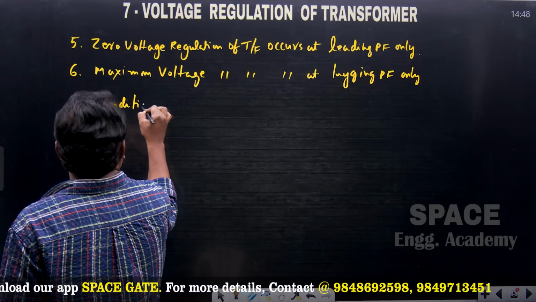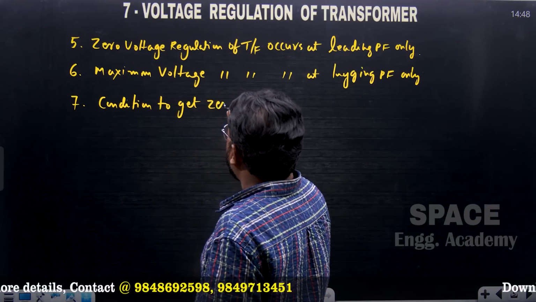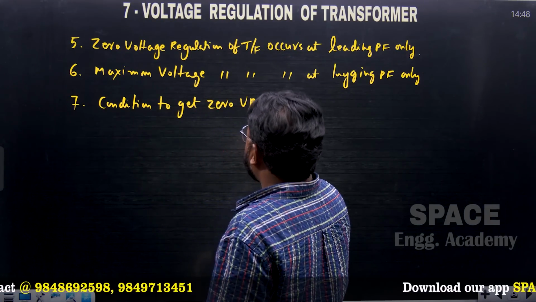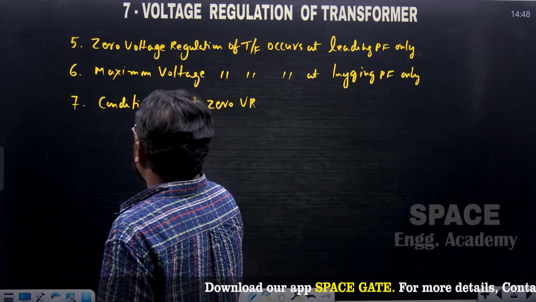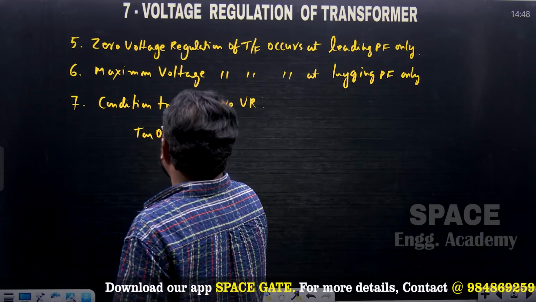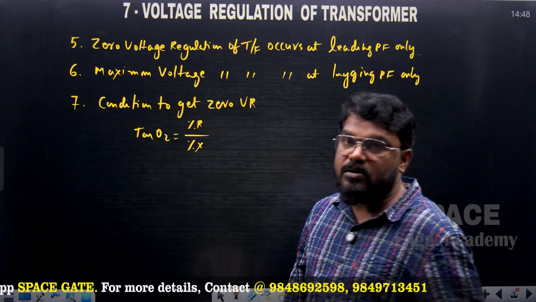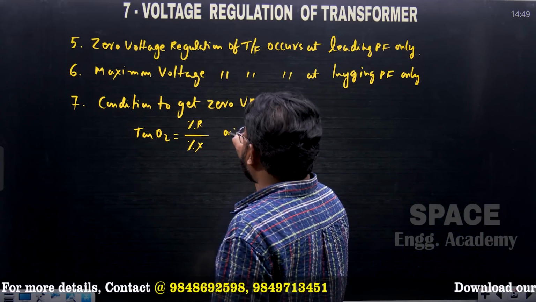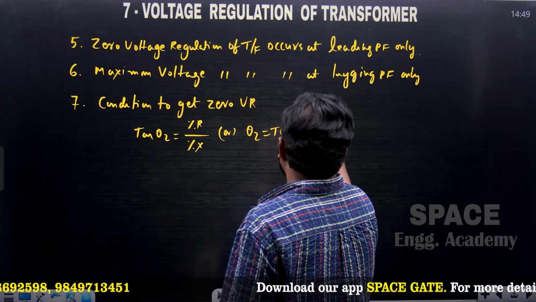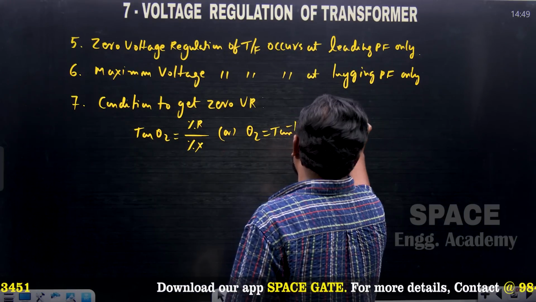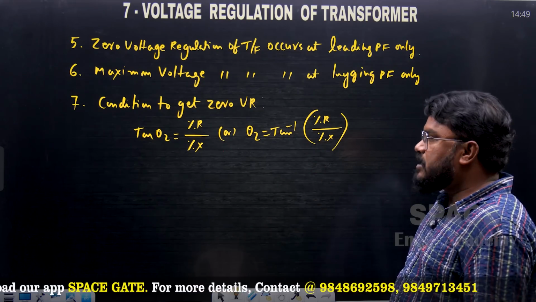It is nothing but tan theta 2 is equal to percentage R divided by percentage X. Or theta 2 is equal to tan inverse of percentage R divided by percentage X of the transformer, that is, percentage resistance and percentage reactance of the transformer.